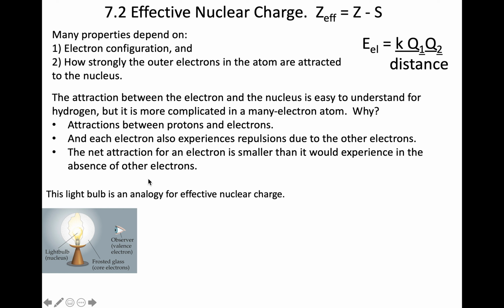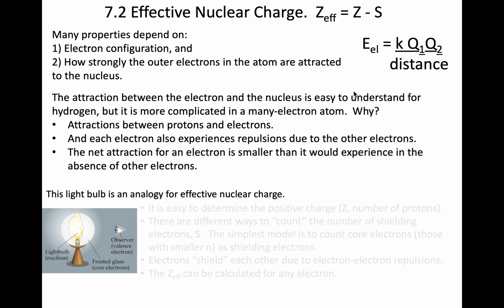The textbook includes this analogy. It points out that the brightness of the light, that's like the charge in the nucleus. It's being diminished somewhat, though, by this frosted glass that is around it. Those are how other electrons are diminishing the charge. So if you are an outer electron and you want to see how bright the light is, well, it depends on the brightness of the light and then how it is being diminished by other electrons. That's what the effective nuclear charge is telling us. The brightness of the light is the number of protons, and it's being diminished by these shielding electrons.